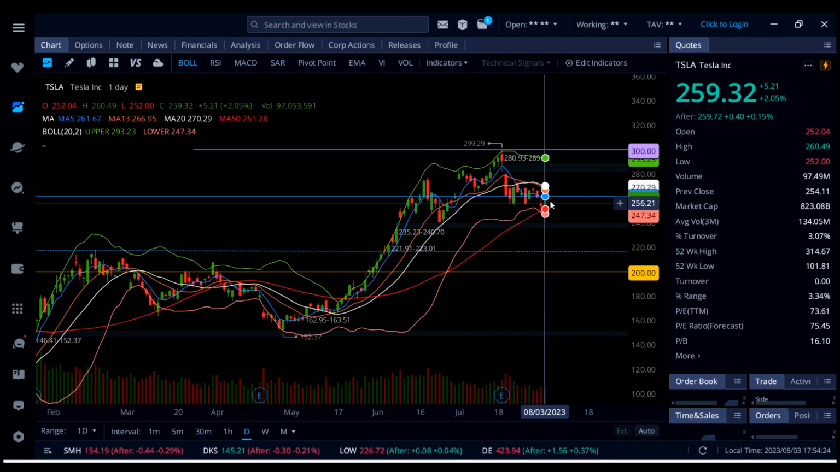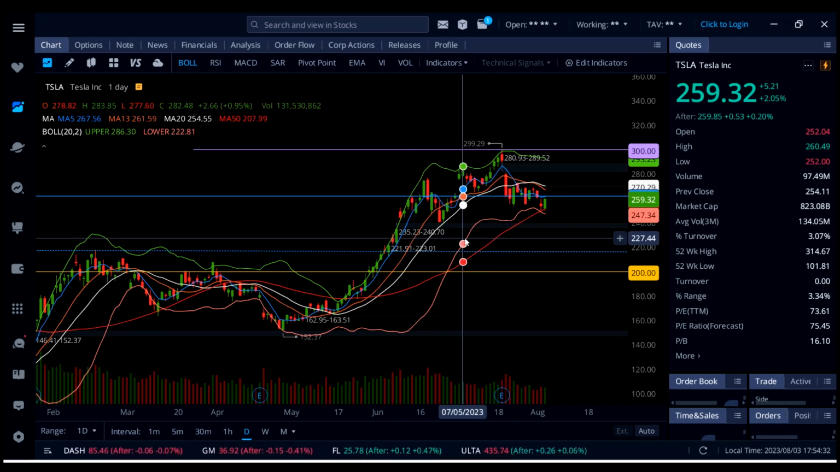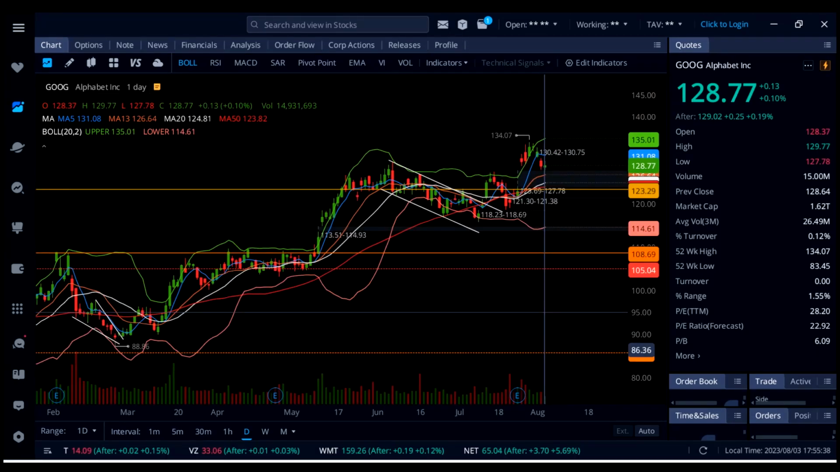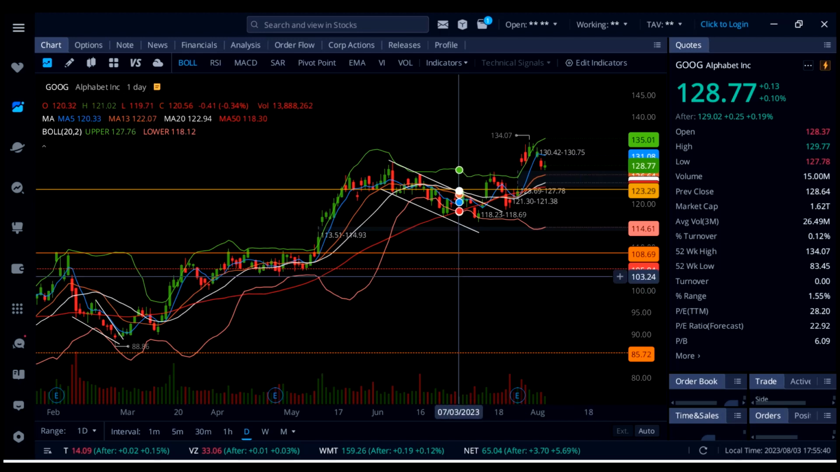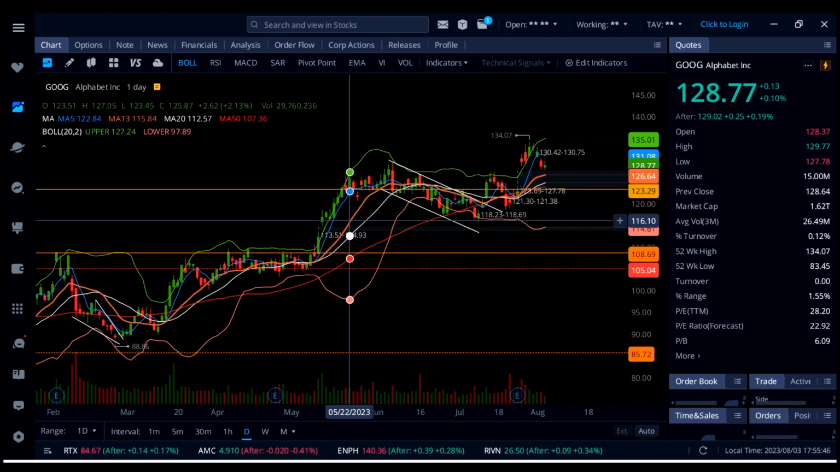Below 262, you want to watch this support around 252 and then 247.34, and then the gap below 235. On Google, stock is absolutely flat on the day, but if you look at my screen, it's holding above this support, and that is also aligned with this orange line, 13 SMA, 126 to 127.